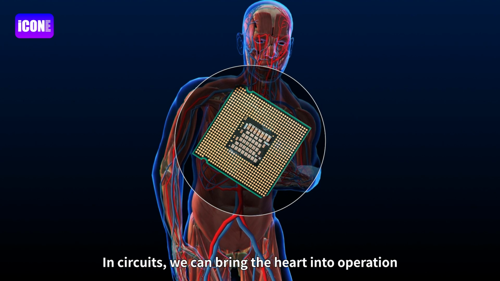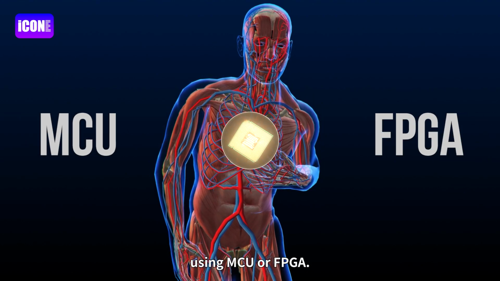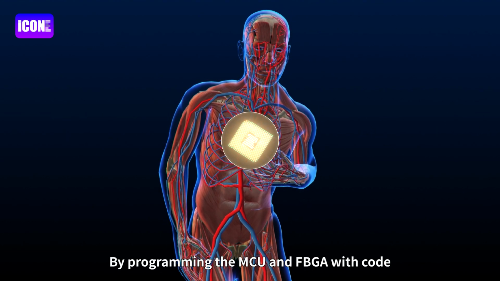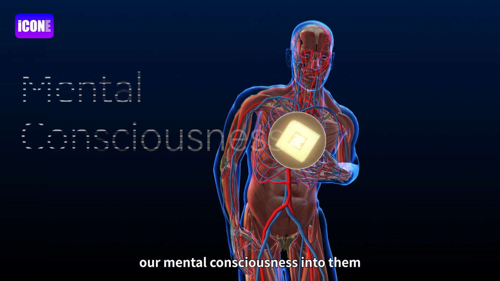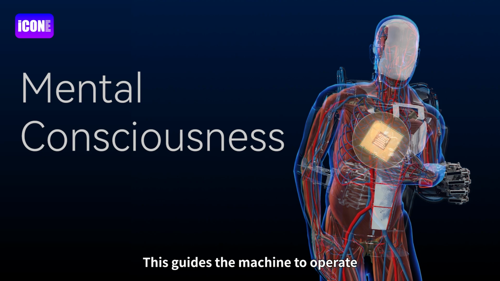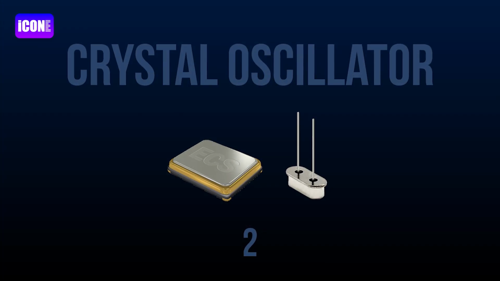In circuits, we can bring the heart into operation using MCU and FPGA. By programming the MCU and FPGA with code, we are essentially infusing our mental consciousness into them. This guides the machine to operate according to human consciousness.